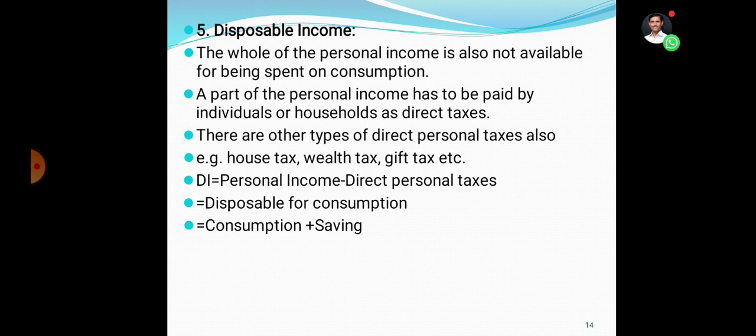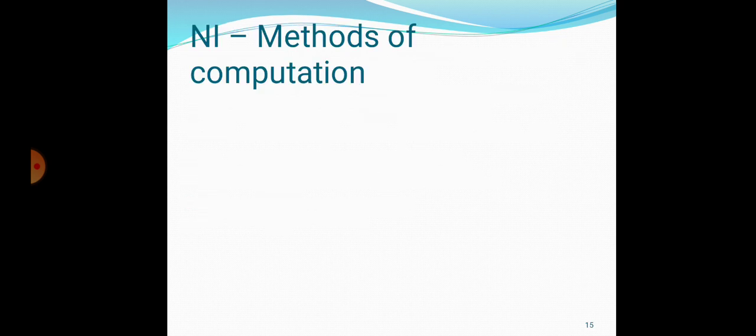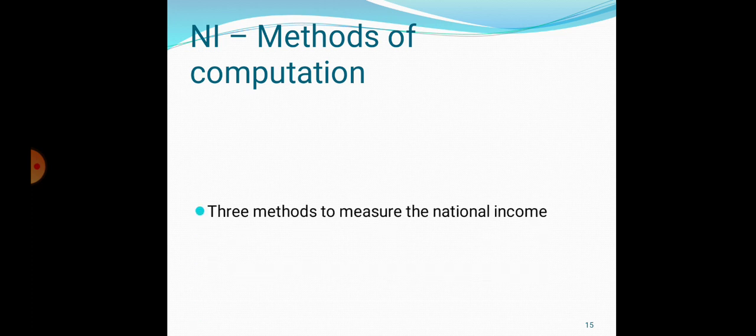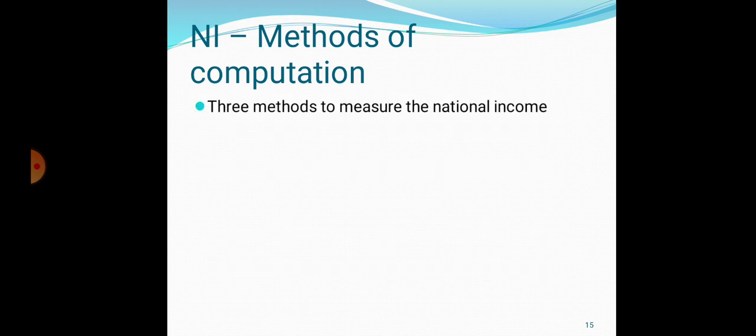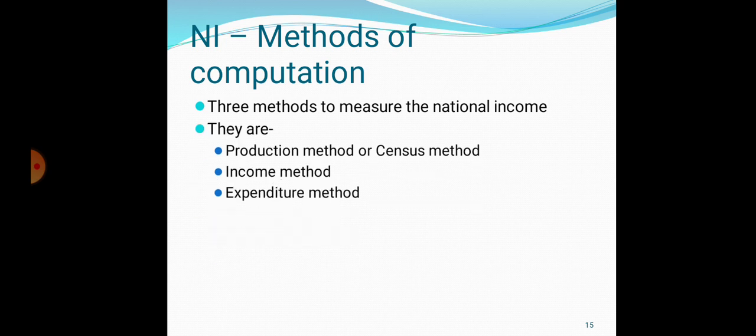So, disposable income is equal to, another formula, consumption plus saving. So, these are the different concepts of national income. Now, we see methods of calculation of national income. There are three methods to measure the national income. First one, production method, second one, income method, and third one, expenditure method.